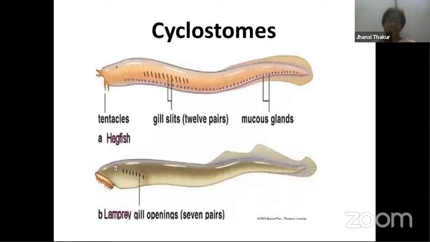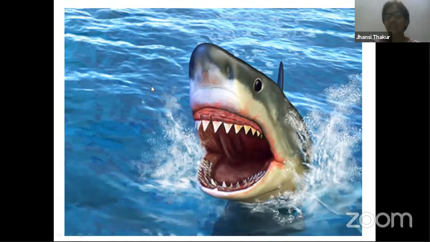Okay. The other places where you find hyaline cartilage are in cyclostomes, which are jawless vertebrates. Jawless vertebrates, they don't have jaws. Now, hyaline cartilage is the endoskeleton of some vertebrates. So the shark, a very furious predator animal, we have so many movies based on this shark, but this shark doesn't have bones inside. We have bones, so our endoskeleton is made up of bones. But if you talk about sharks, their endoskeleton is made up of this cartilage, that is hyaline cartilage.